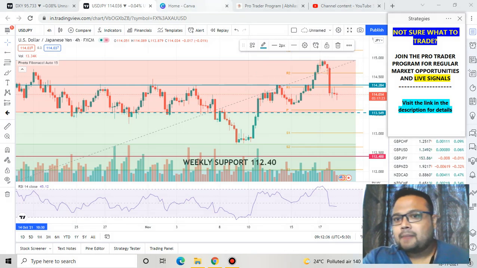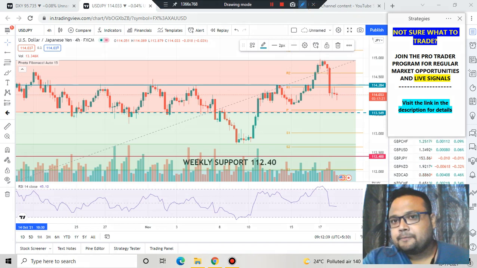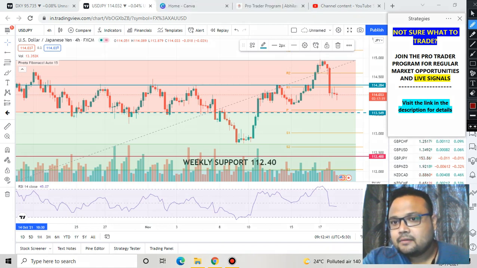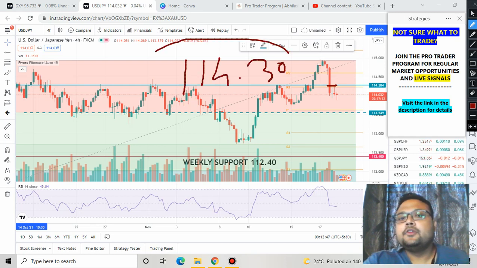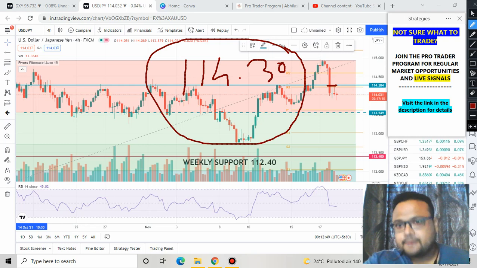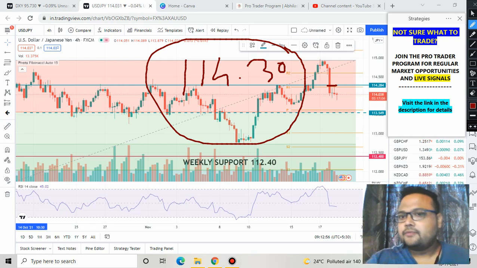And when the market tried to go up again, you can see the market failed to cross this level. It means the previous resistance of 114.30 is still valid. Are you getting my point? So right now the market is struggling to go up again. Therefore, we have a good opportunity here. I think you can take a sell position here.